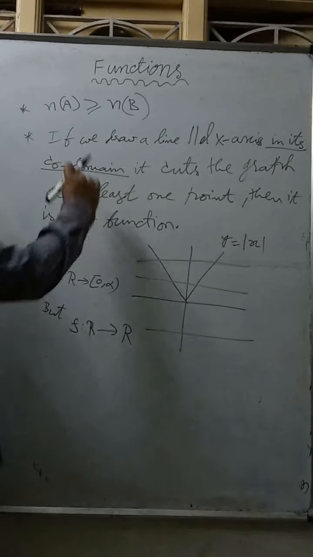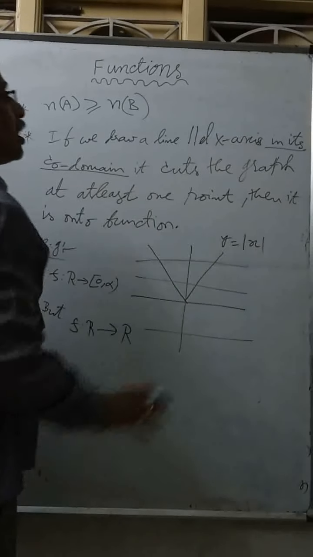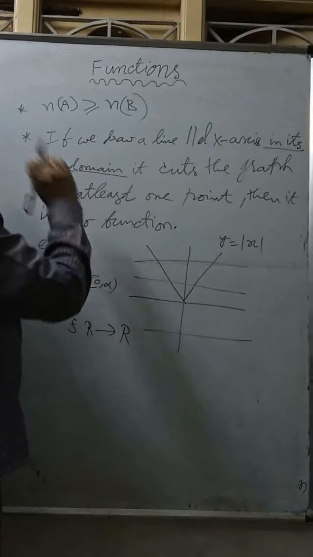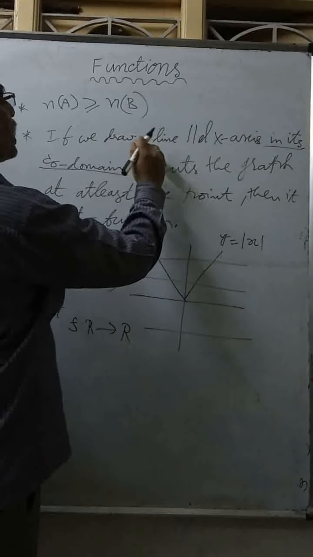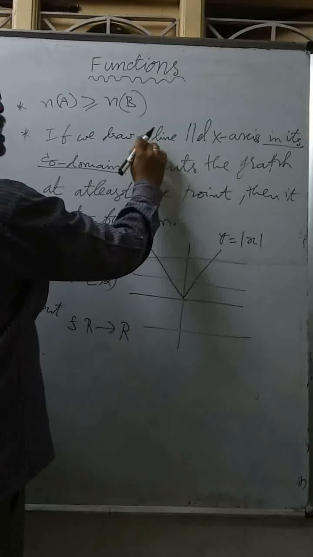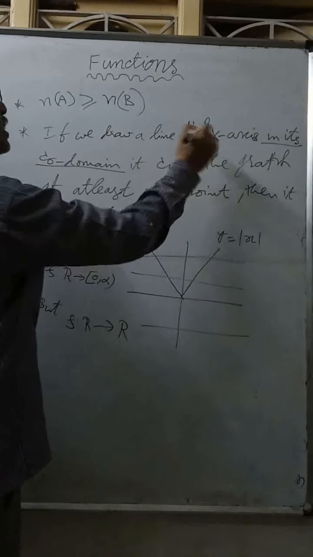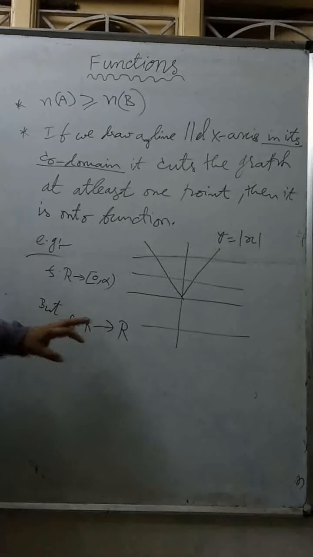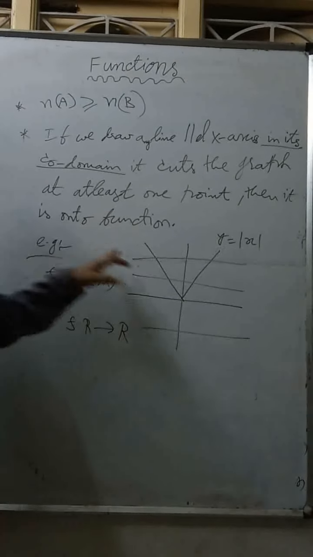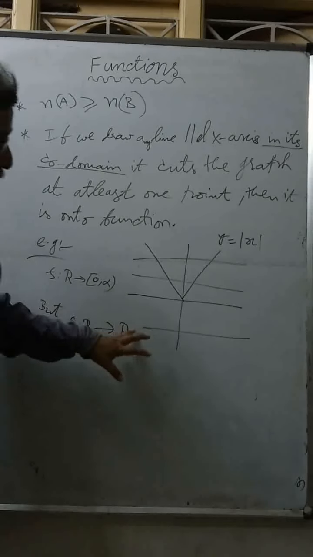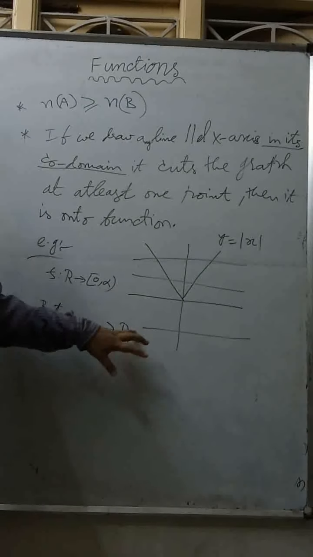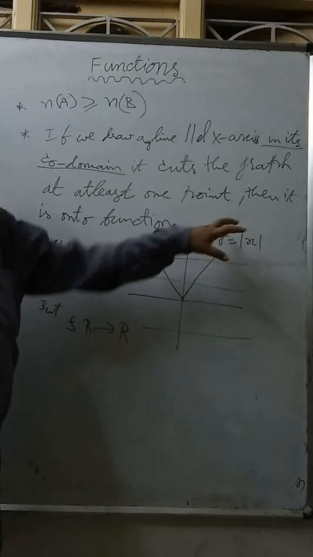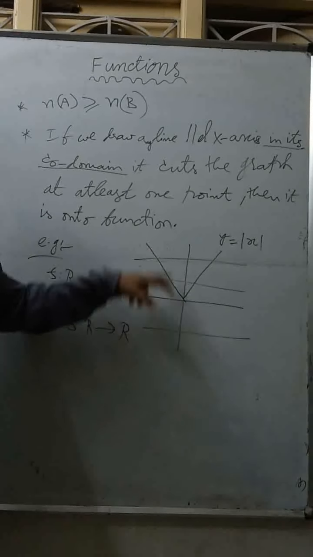That's what I want to say: if you draw a line parallel to the x-axis in its codomain, any line, it must cut at least 1 point. Now this line is not cutting the graph at any point. This means this is not onto.